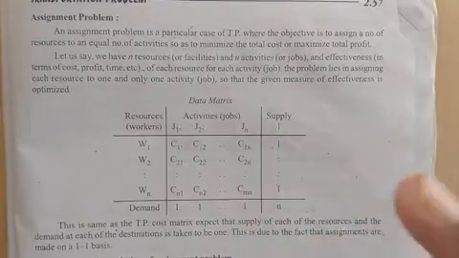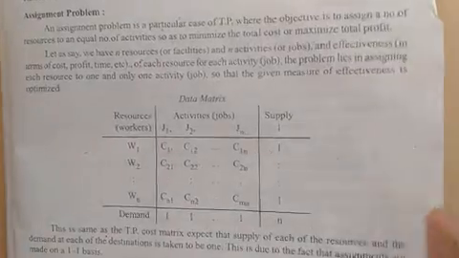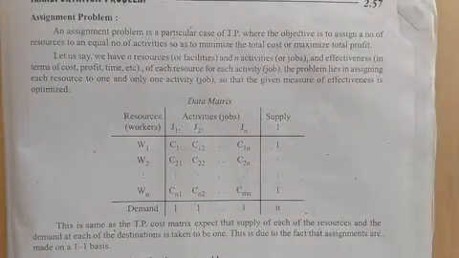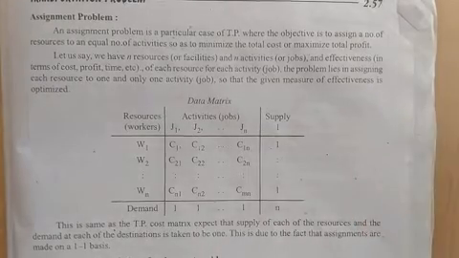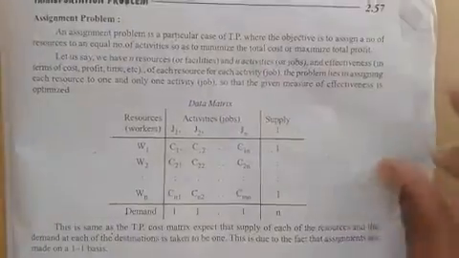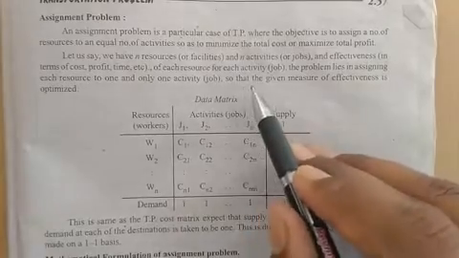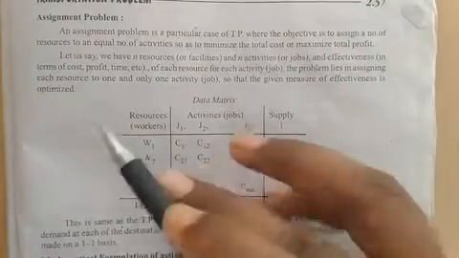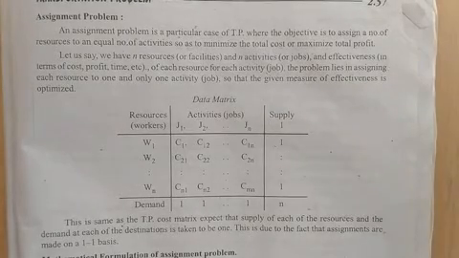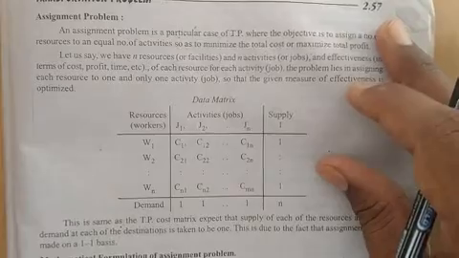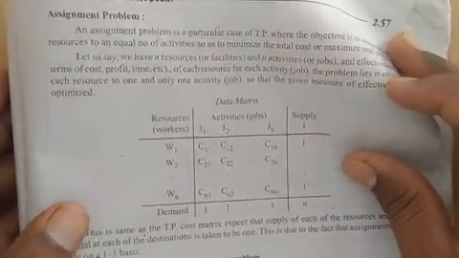Now, we can assign one resource to one activity only. We cannot assign one resource to two activities. So this is one of the conditions. We can assign one resource to one activity, and we cannot assign one resource to two activities, so that the given measure of effectiveness is optimized. Then only we can get the optimal solution. Understand? Then we have to go to the Hungarian method procedure.